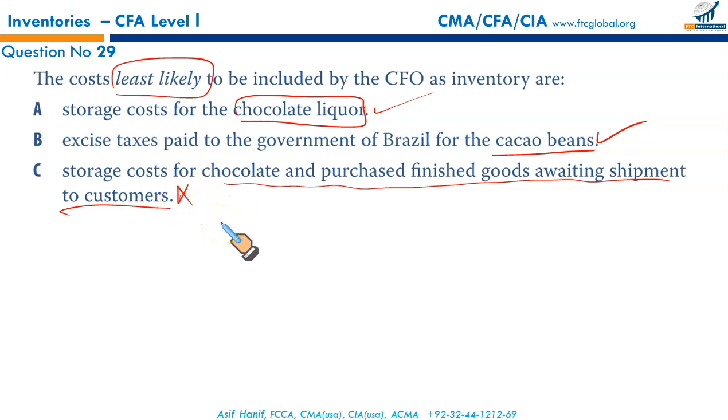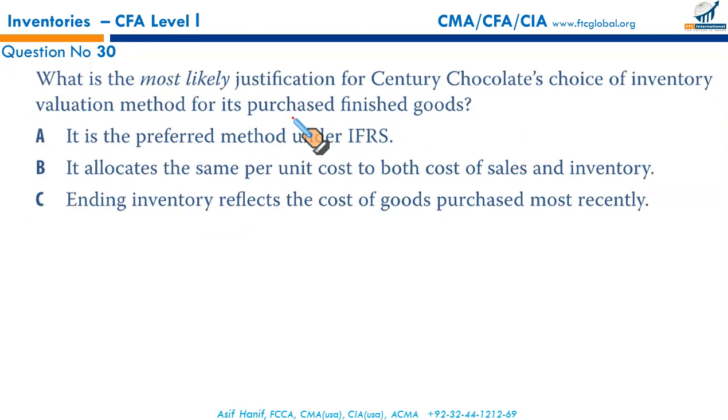So C is the right answer. C is the one that is least likely to be included as a part of inventory costs, and C it is. Next, what is the most likely justification for Century Chocolate's choice of inventory valuation method for its purchased finished goods? If you remember from the given scenario, the purchased finished goods are valued at FIFO. So what is the most likely reason for using FIFO?